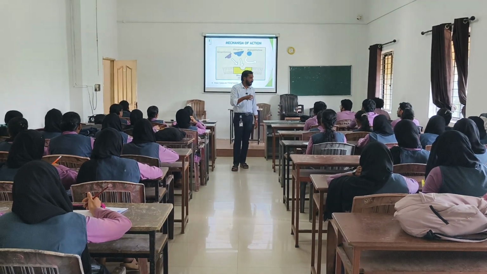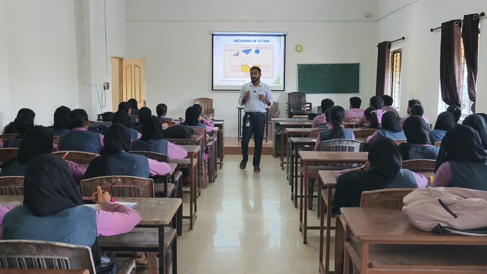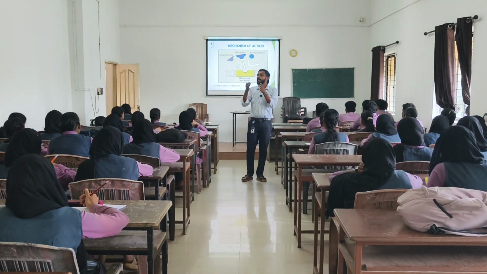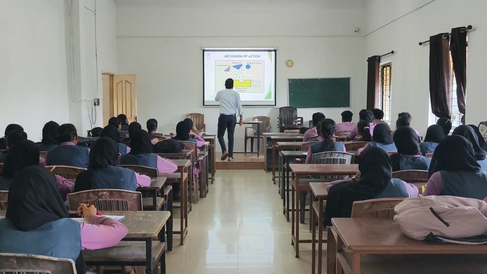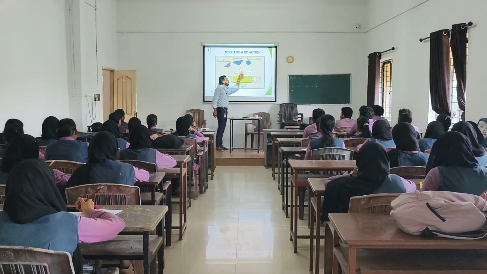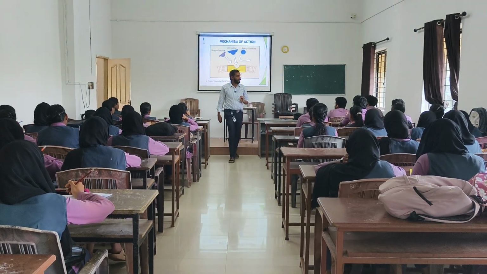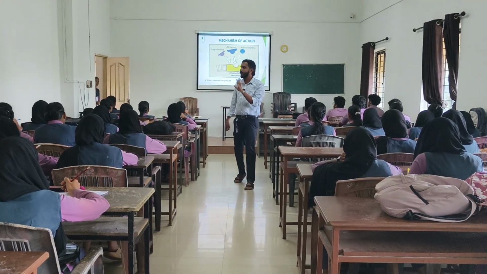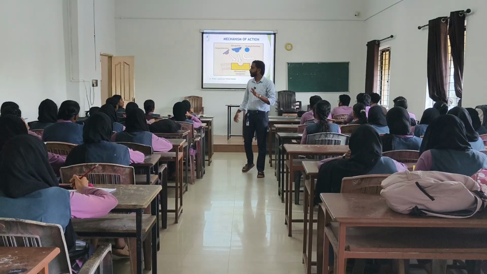It will compete with acetylcholine, because acetylcholine is a neurotransmitter. Clear? Then it will competitively bind with the muscarinic receptor, thereby preventing the binding of acetylcholine. That leads to the inhibition of parasympathetic activity.